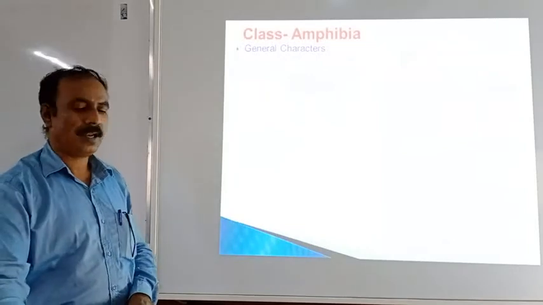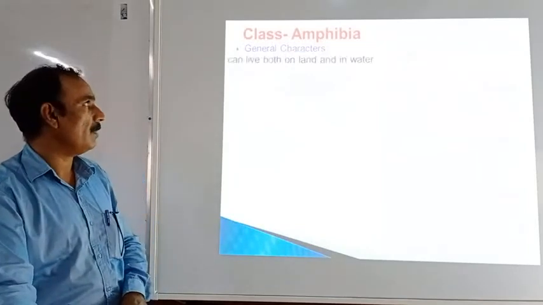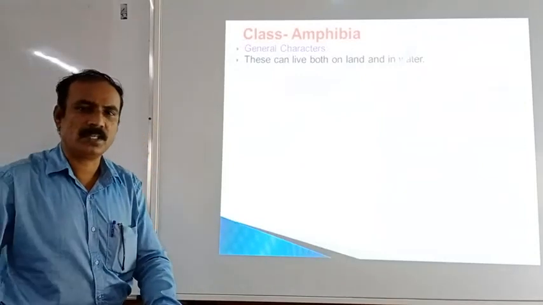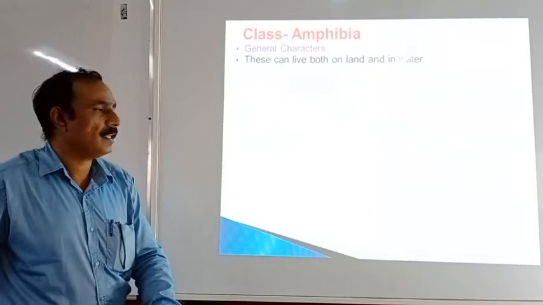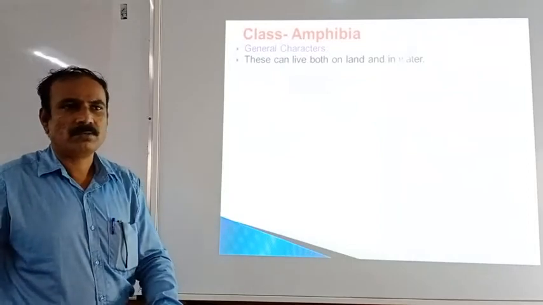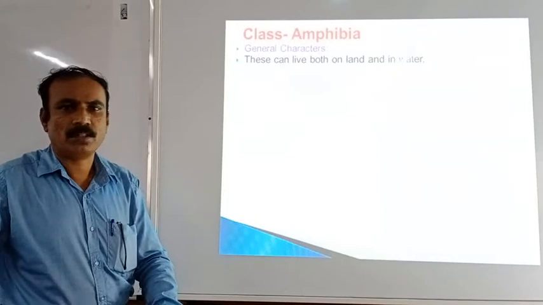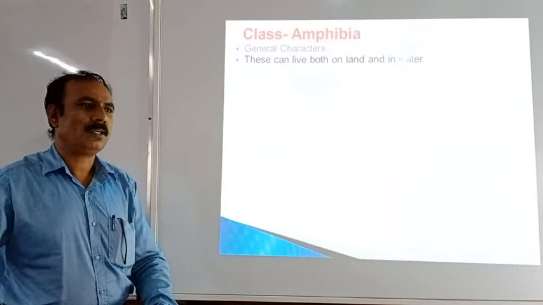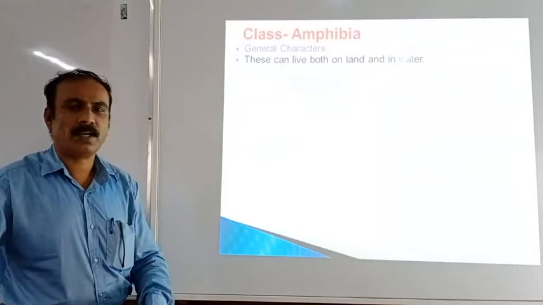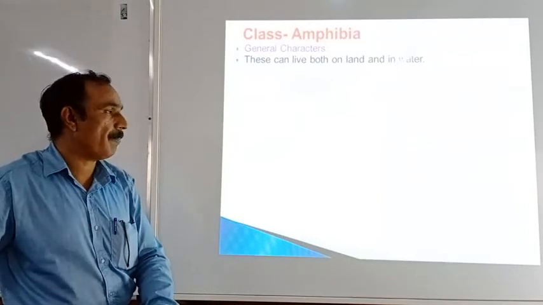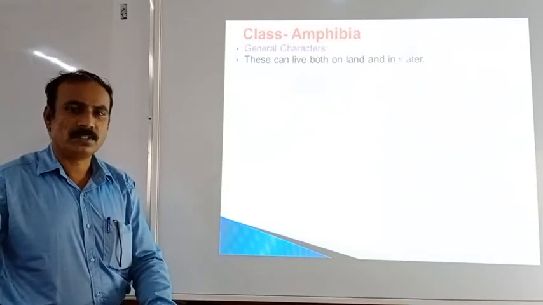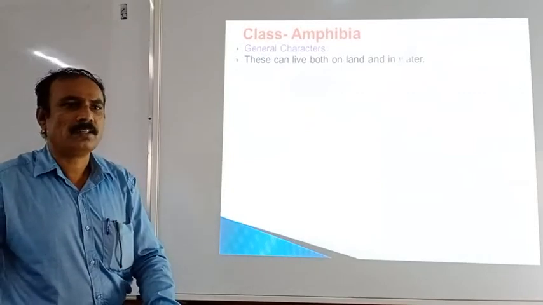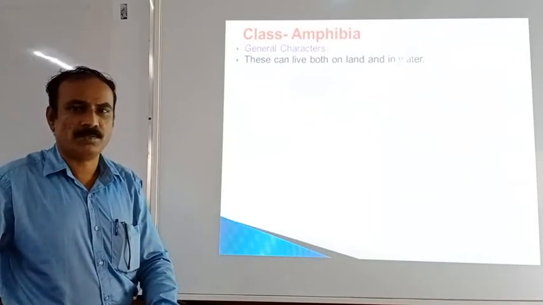Then the next class is the Amphibia. You know that amphibians are present on the land as well as in the water. How is this possible for these animals? How can they survive on the land and in the water? Actually, there are two respiratory organs present in the amphibia. They can respire with the help of the skin, which is called cutaneous respiration, and there are also lungs for respiration.